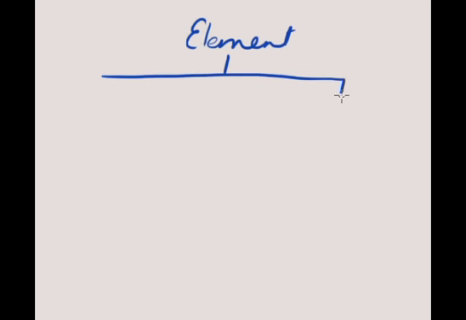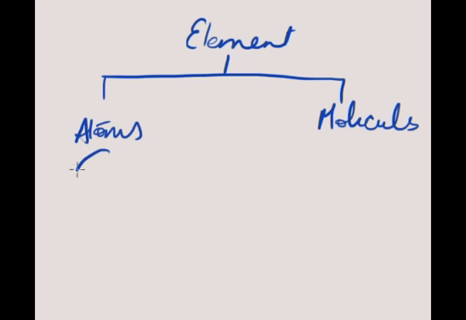Friends, what is element? Yes, as I have told you, an element is made of one kind of atom or molecule. It is made of atoms or called molecules.